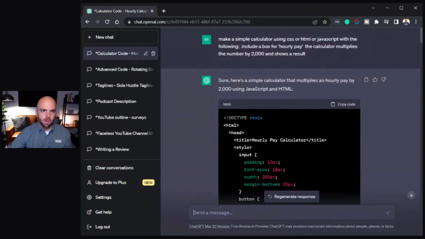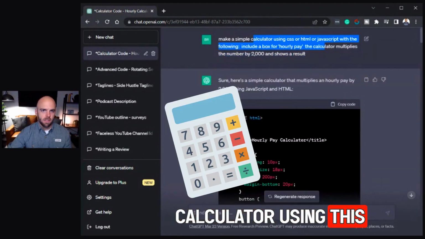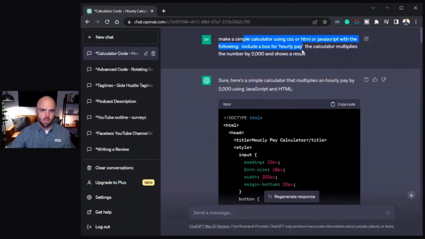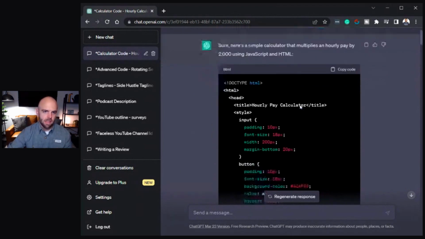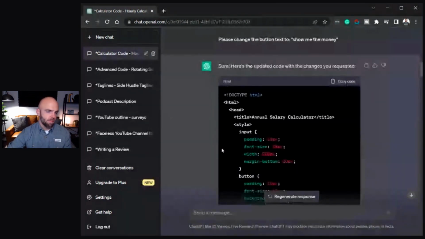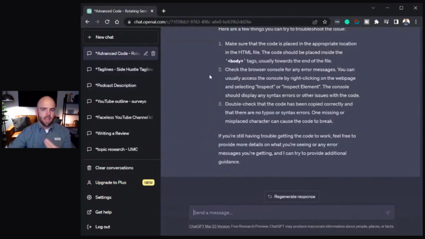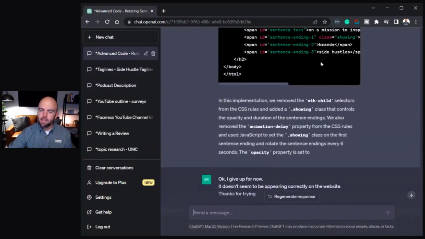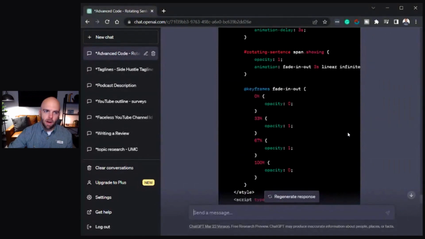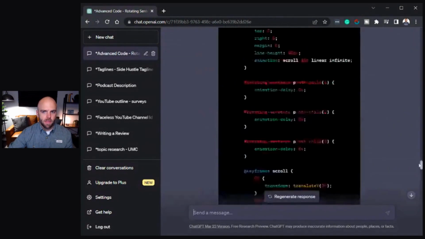Calculator code. So, make a simple calculator using this. A calculator that multiplies. So I tell it what to do and it gives me the code for it. And I tested it. It works. Basically, it's a simple annual salary calculator. Here's a more advanced code item. I could not get this to do exactly what I wanted, but pretty complicated stuff. I mean, it's gotten pretty close.